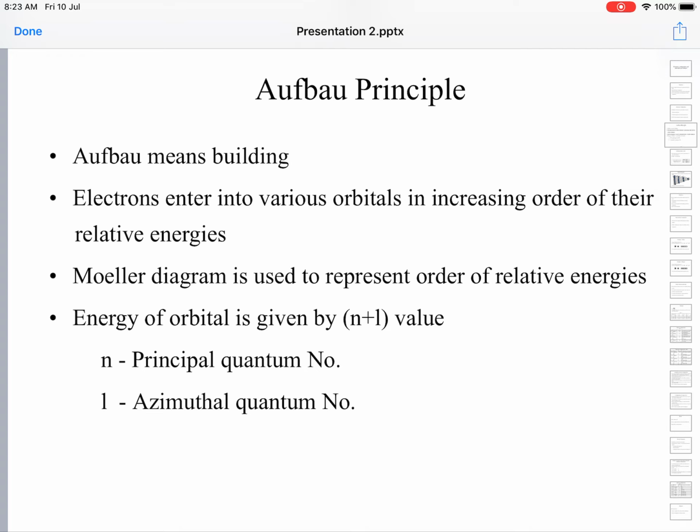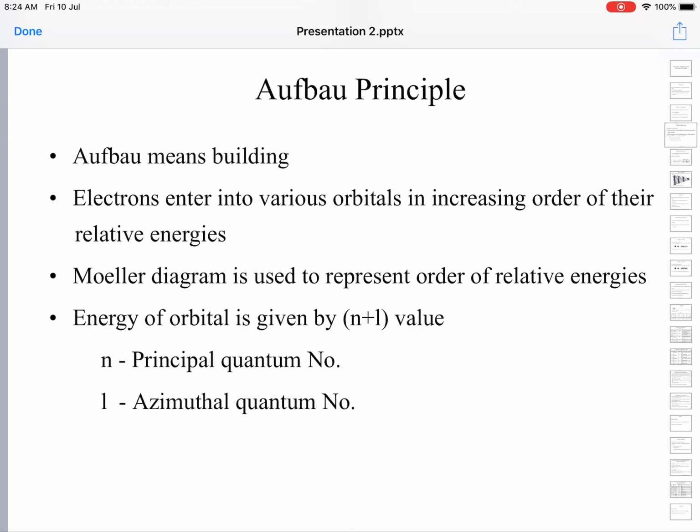Moeller diagram is used to represent the order of the relative energies. That is, all the available atomic orbitals are arranged in the order of increasing energy levels. In the increasing energy levels, we obtain a small diagram-like thing that is called the Moeller diagram. In other words, the Moeller diagram depicts the position of orbitals in the increasing energy levels. We'll see the diagram a little later.